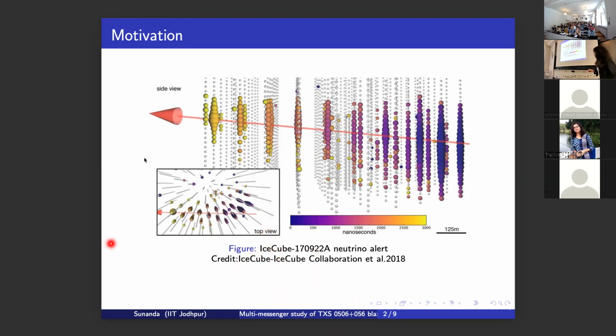This blazar has a spatial and temporal correlation with this IceCube neutrino event, which was observed on the 22nd of September 2017. After this observation, all the detectors across the globe started multi-wavelength observation for this IceCube neutrino event.